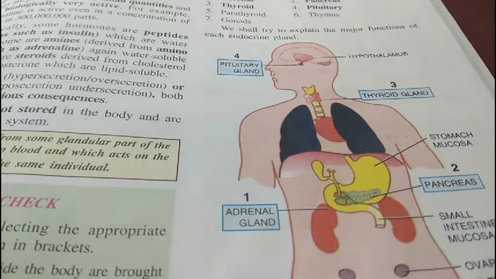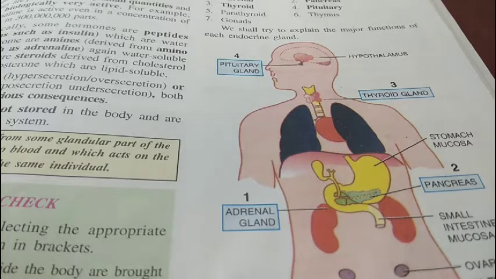Most of the hormones are secreted by special cells or glands which are called endocrine glands. They are ductless glands because their secretions are poured directly into the blood and not through any special duct.